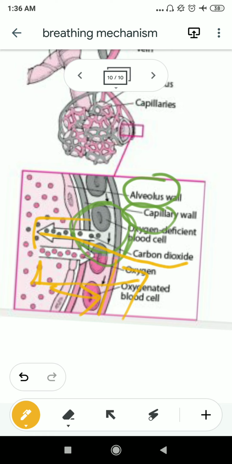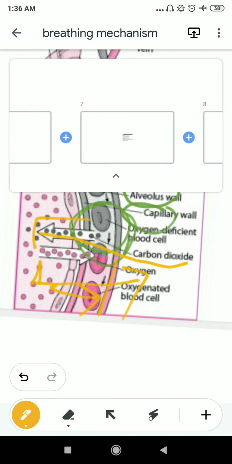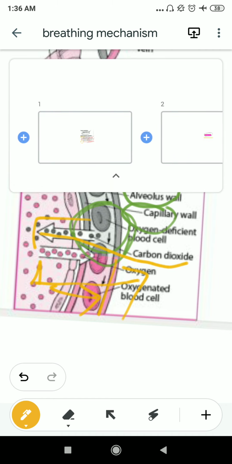Now what happens in the next step? This blood will carry oxygen up to the cell where it is needed. Oxygen will be carried by the blood to almost all the cells, and from the wall of the blood capillaries, it will diffuse out into the membrane of the particular cell. So this is the process of respiration in humans.